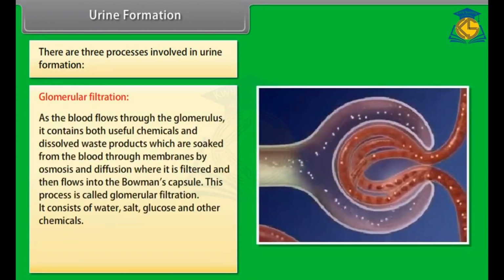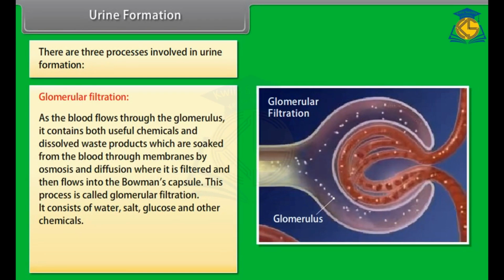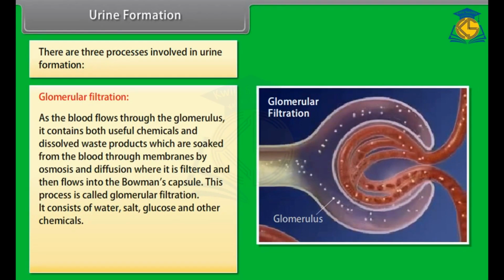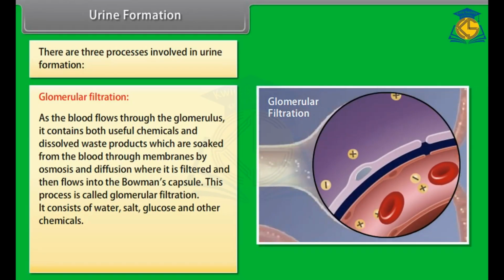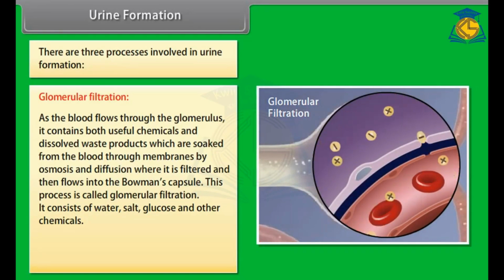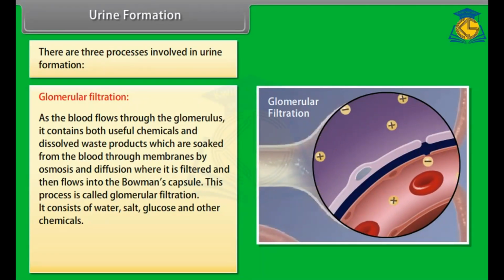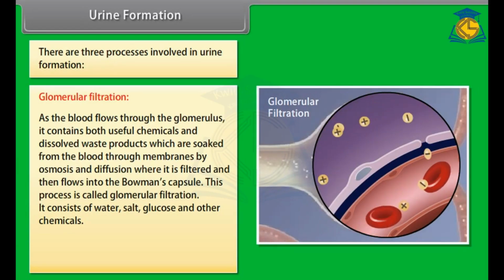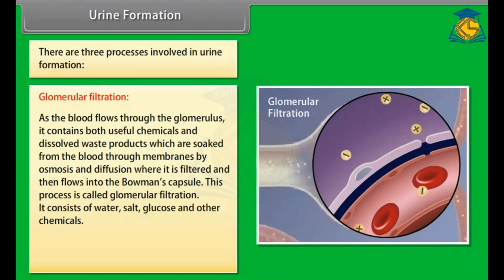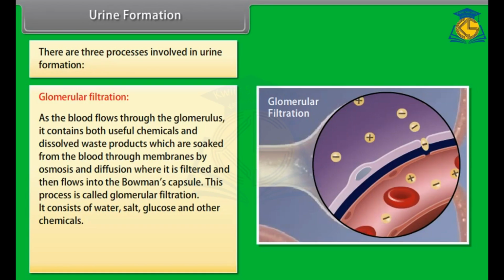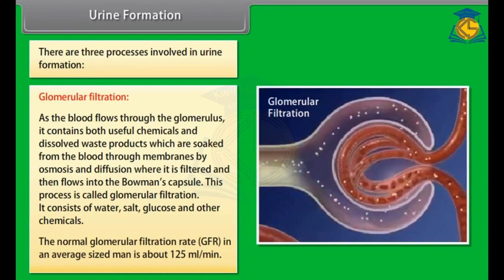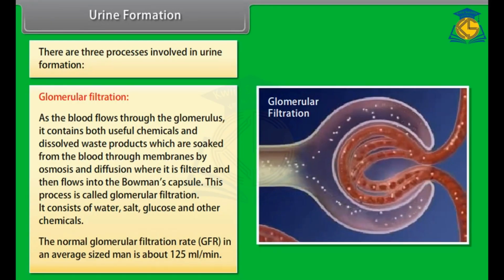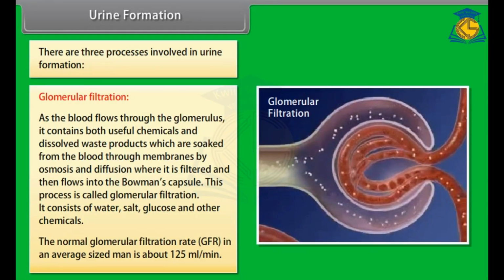As the blood flows through the glomerulus, it contains both useful chemicals and dissolved waste products, which are soaked from the blood through membranes by osmosis and diffusion, where it is filtered and then flows into the Bowman's capsule. This process is called glomerular filtration. It consists of water, salt, glucose and other chemicals. The normal glomerular filtration rate (GFR) in an average-sized man is about 125 milliliters per minute.